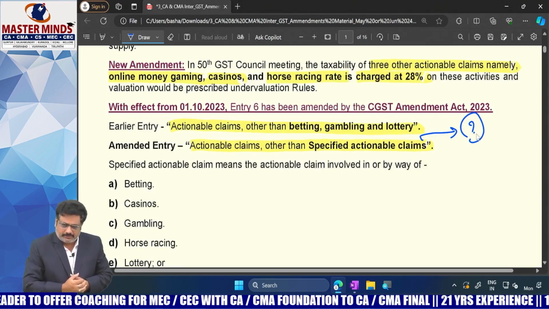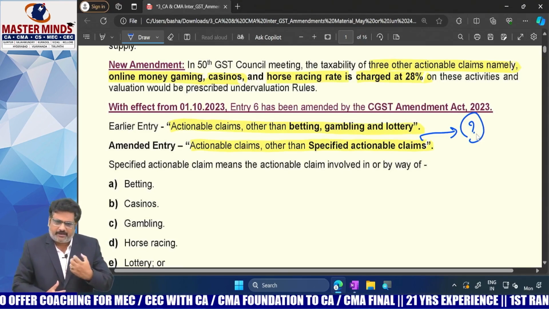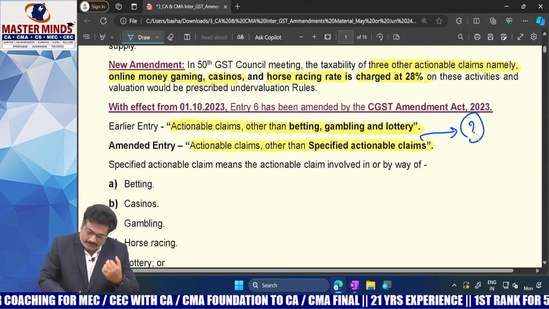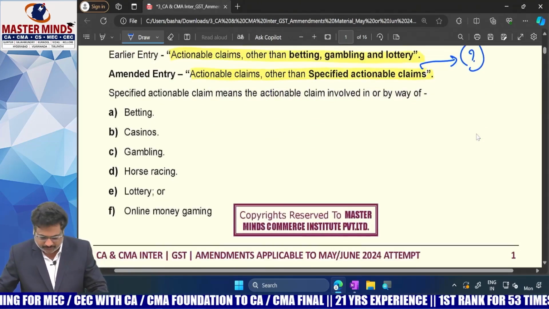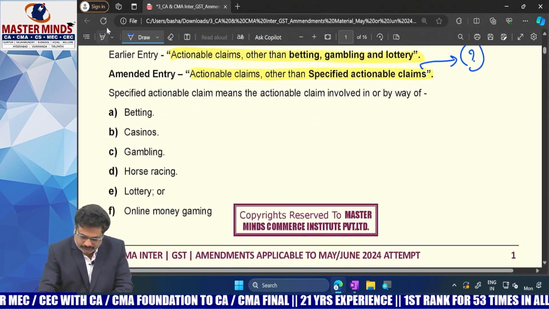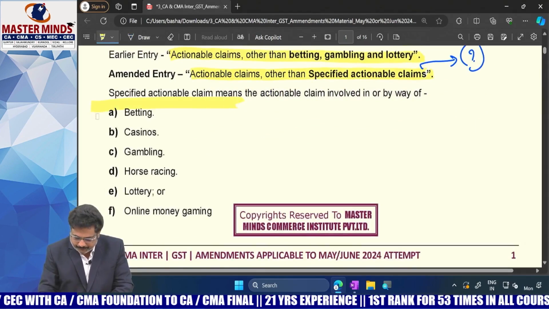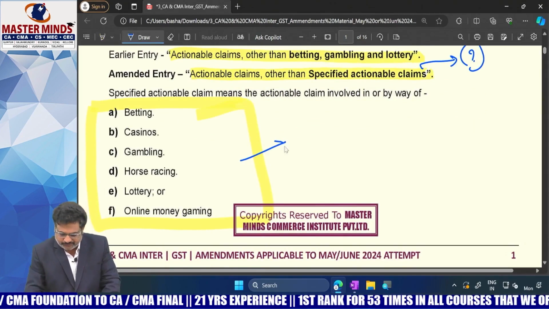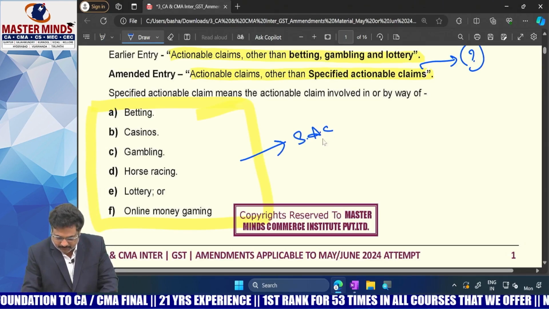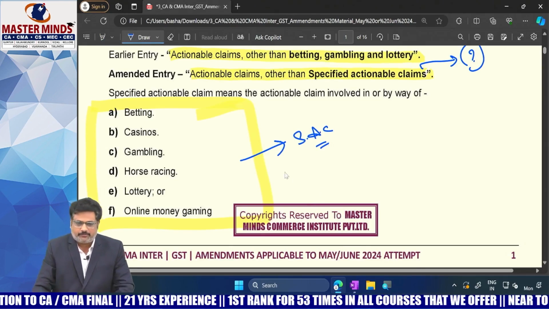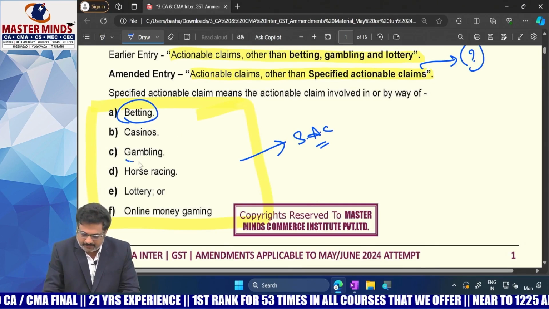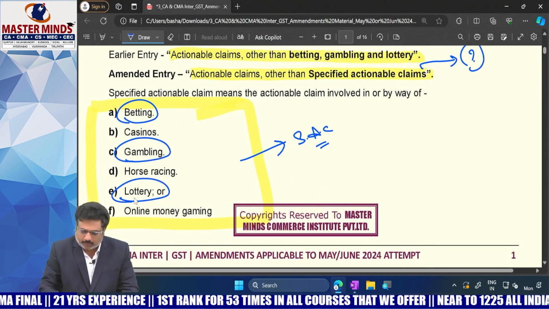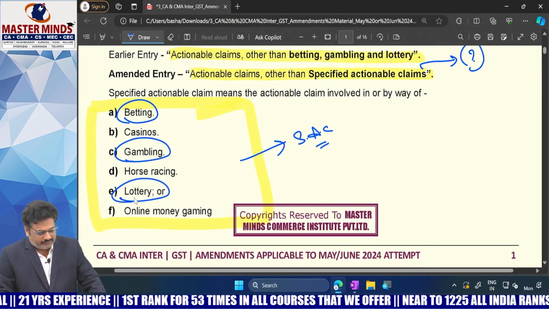The question is, sir, what is meant by this specified actionable claim? Is it defined? Yes, it is also defined. You can observe, these are the specified actionable claims. In that, betting, gambling and lotteries were already there previously.